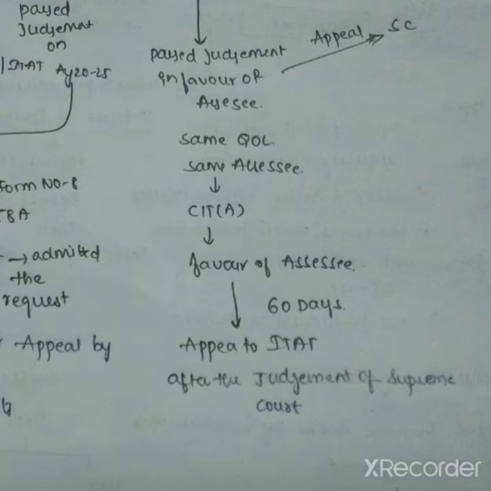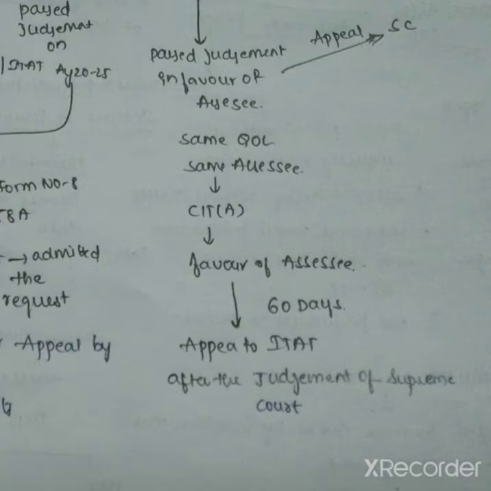And on the same question of law for the same SSC, CIT appeal also passed the judgment in favor of SSC. Then the department wants to file an appeal to ITAT, where the time limit is 60 days. In this case, CIT or PCIT directs the AO to file an appeal to ITAT only after the judgment of the Supreme Court, if the SSC accepts that request.